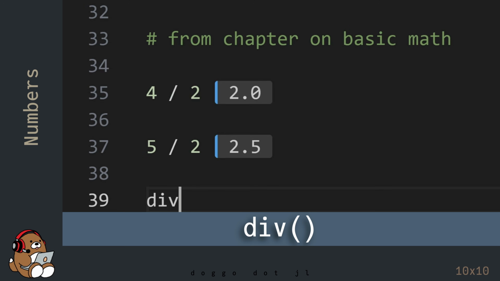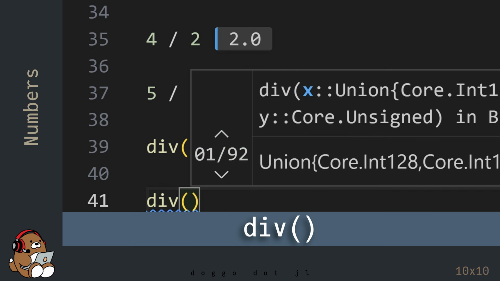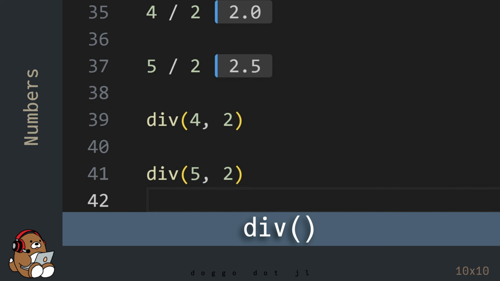For integer division, Julia provides the div function. The div function returns the quotient of the division operation, which will always be an integer.